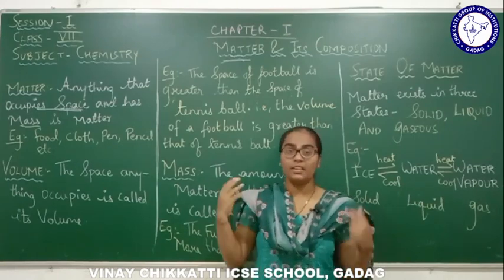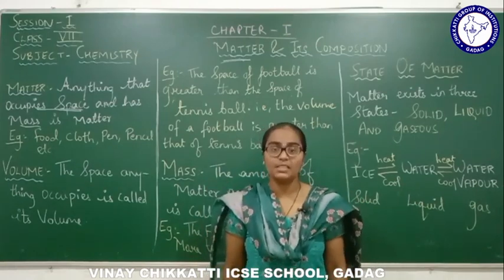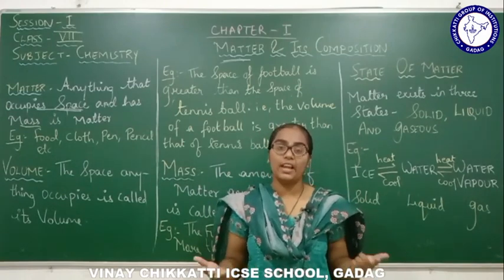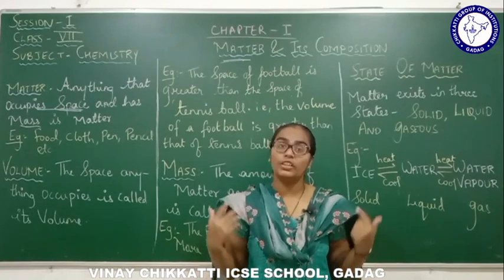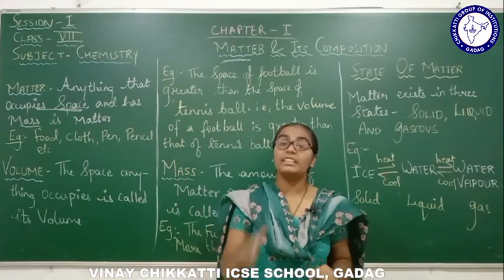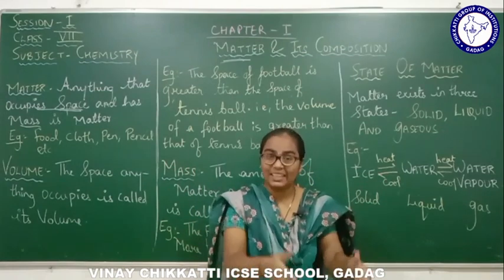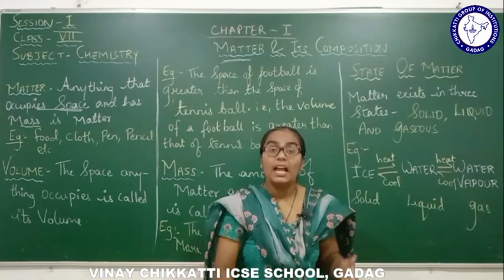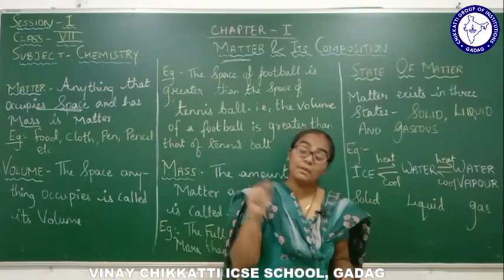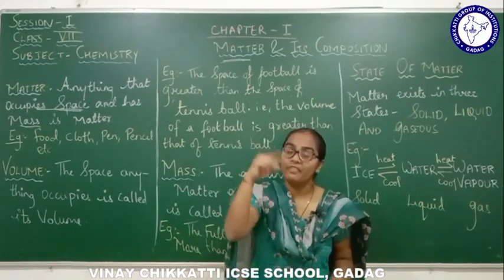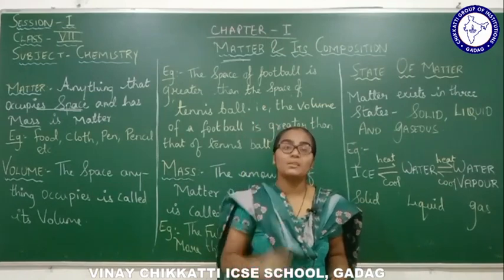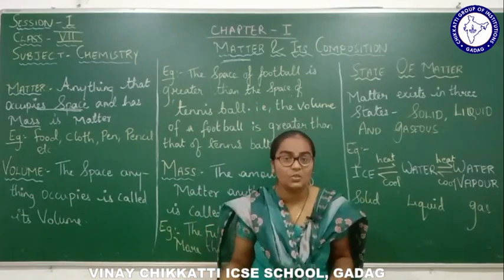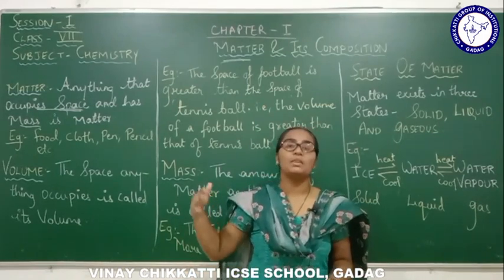For example, if I am standing in front of you, that means I am occupying space on this earth, right? And I also weigh a certain amount. Therefore I am considered to be matter. The table, when you keep it on the ground, occupies space on the ground and weighs a certain amount. Therefore the table is considered to be matter. The fan occupies space on the ceiling, and it has a weight, it has mass also. Therefore the fan is considered to be matter.